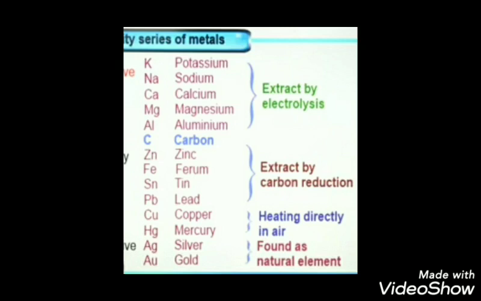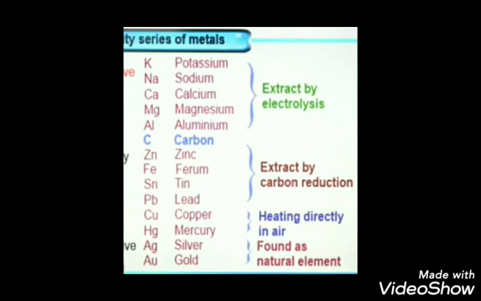But some elements are got in the pure form in nature, like gold, silver, platinum. We can give these as examples. They are got in the native form under the earth's crust. But most of the metals are got as ores, that is minerals. Those minerals are known as ores. Okay.